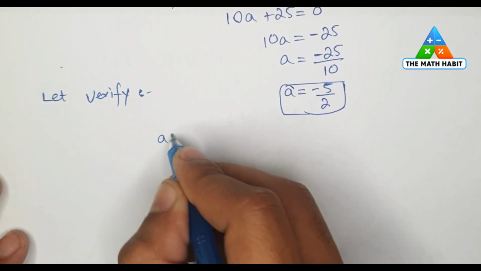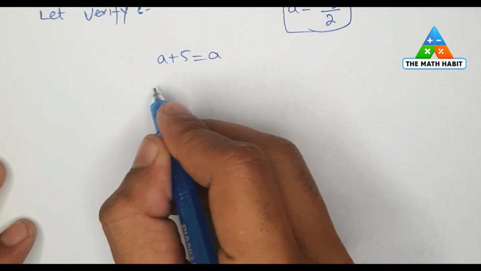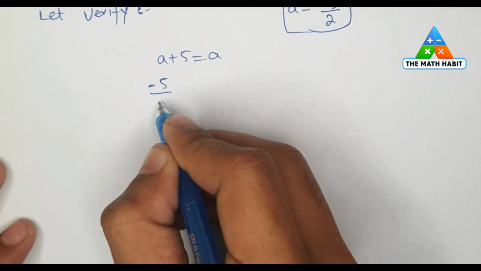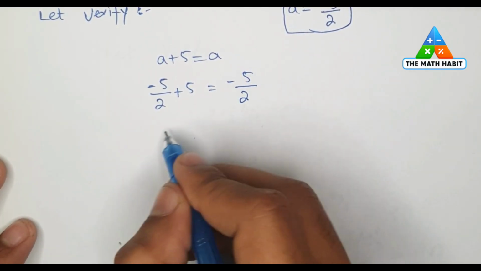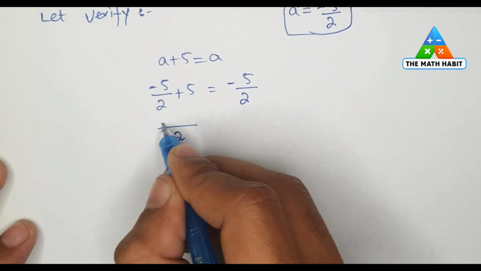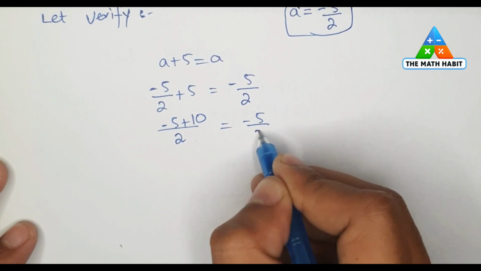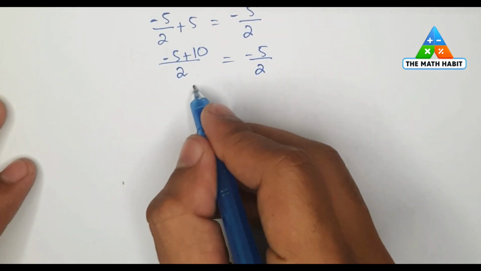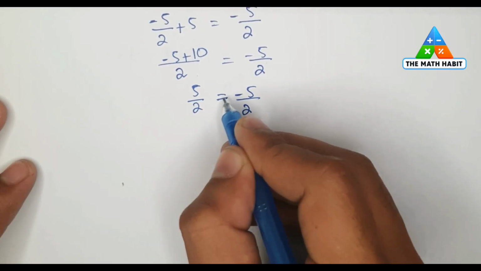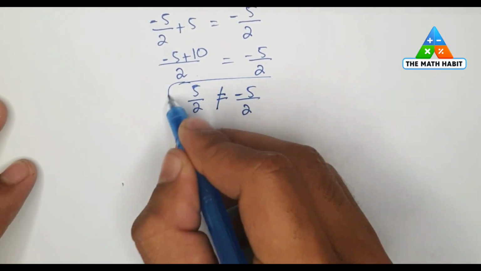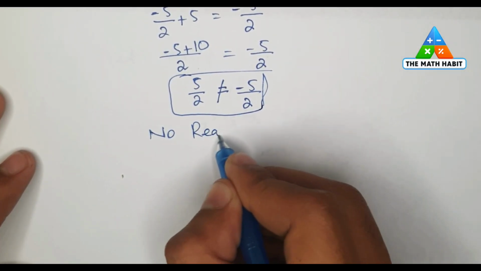So a plus 5 is equal to a. By putting the values of a in it, we'll get minus 5 by 2 plus 5 is equal to minus 5 by 2. Here we'll have minus 5 plus 10 over 2 is equal to minus 5 by 2. 5 by 2 is equal to minus 5 by 2, but these both can't be equal to each other. So here we have found that this problem has no real solution,